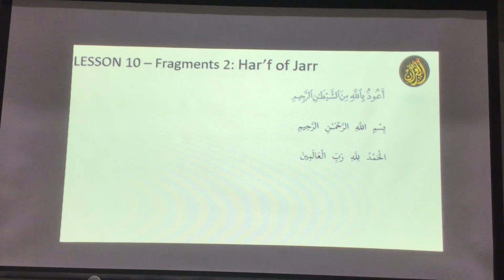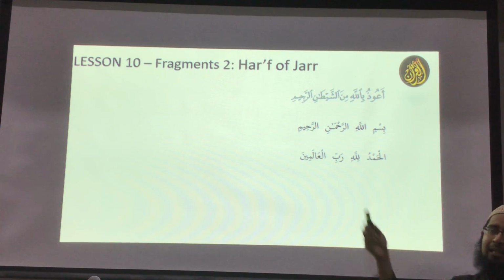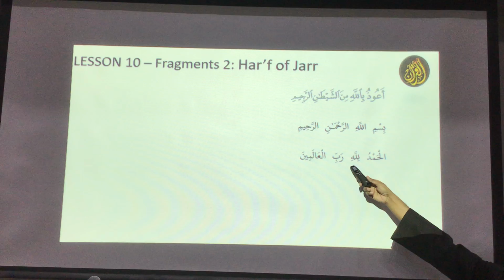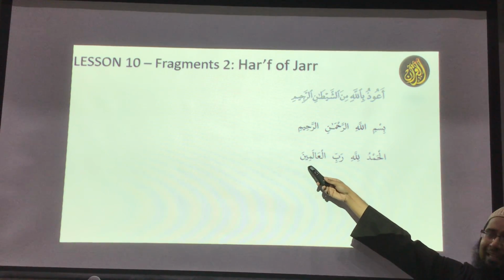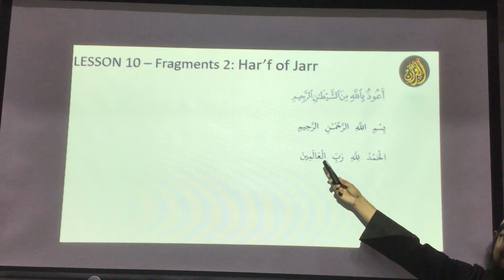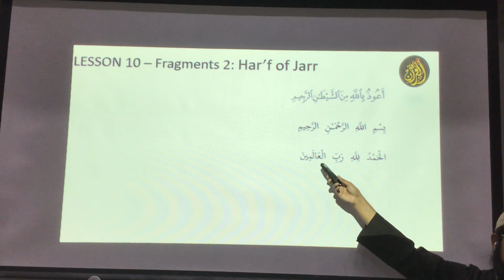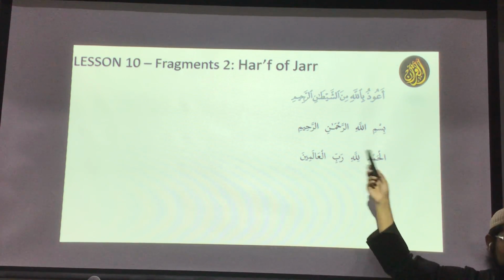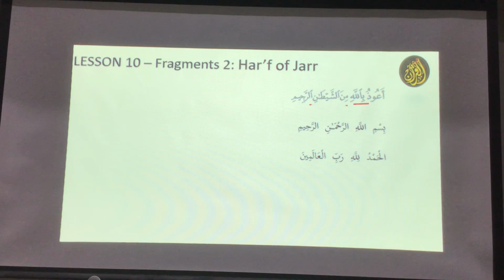Rabbil Alamin. Brother Manju, can you tell me what is the relationship here? Rabbil Alamin. Is there any fragment between Rabbi and Alamin? Exactly, mudaf ilay. Why? Because the word Rabbi doesn't have any al. It is light. Al-Alamina, what status is it in? Ina, it's jar status. So Rabbil Alamin means Lord of the worlds, with a hidden 'of'. So I think I have only these three examples today.